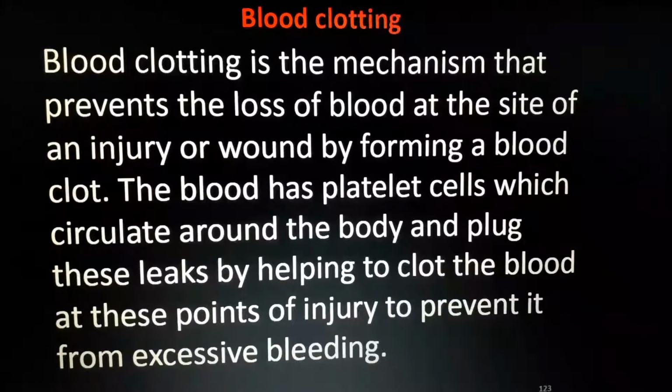Why? Another question from that part. Platelet cells are very few inside our blood, only 0.01%. What will happen if the number of platelets increases? Common sense. It's not in the textbook. You must think and answer. Yes, the blood inside our blood vessels will clot. Understand? And the blood won't flow. And with hypertension we will die.